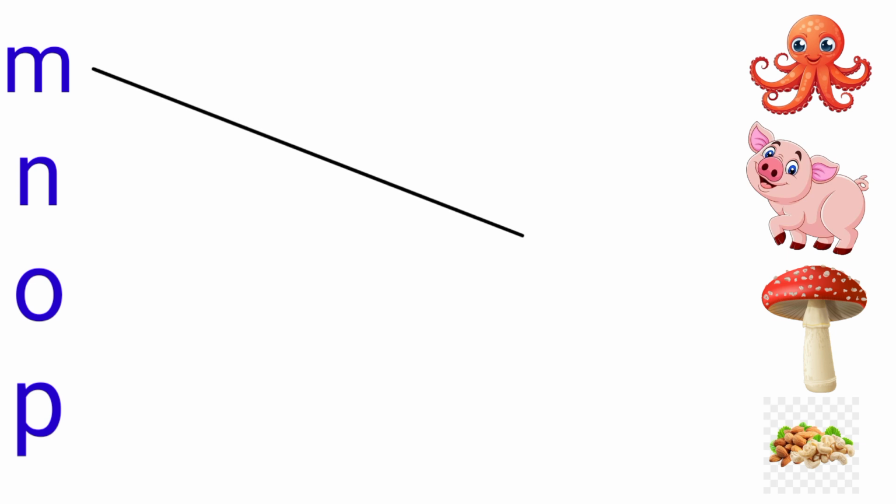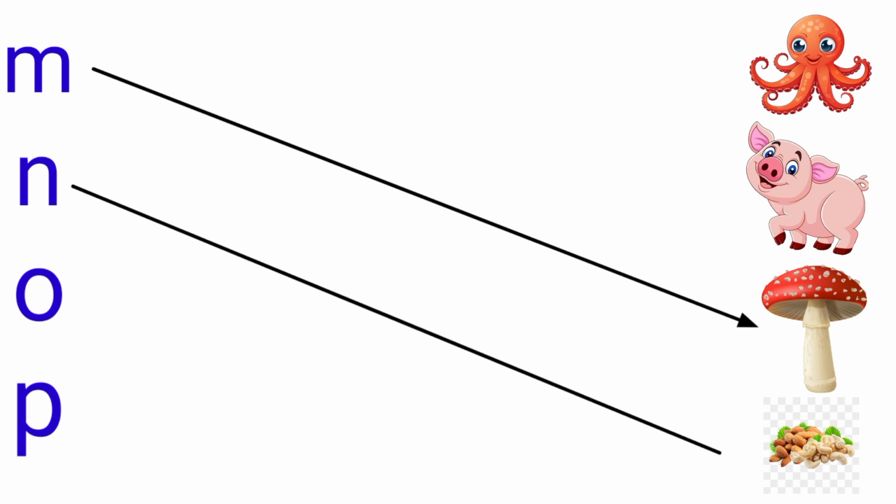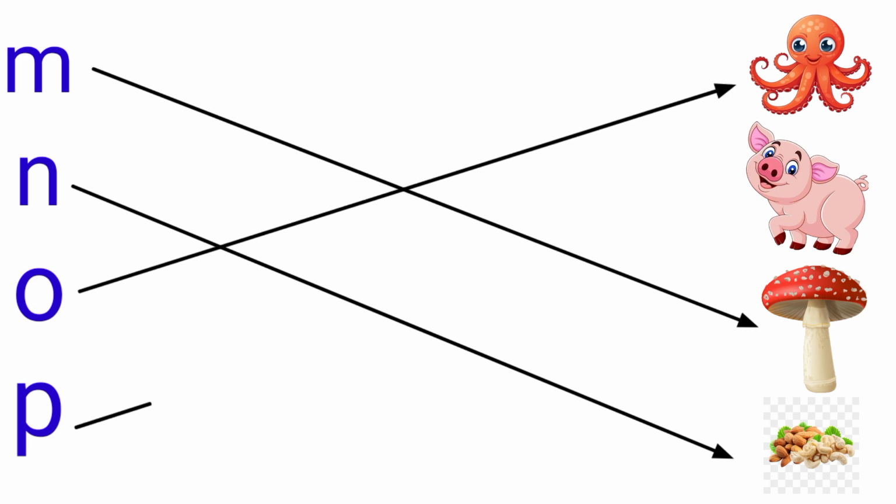M is for mushroom. N is for nuts. O is for octopus. P is for pig.